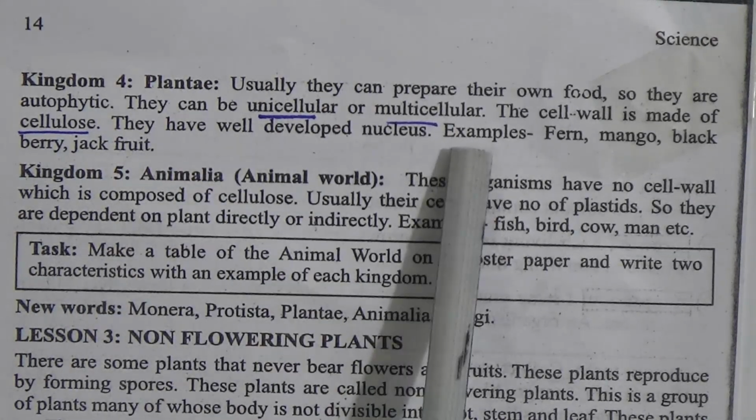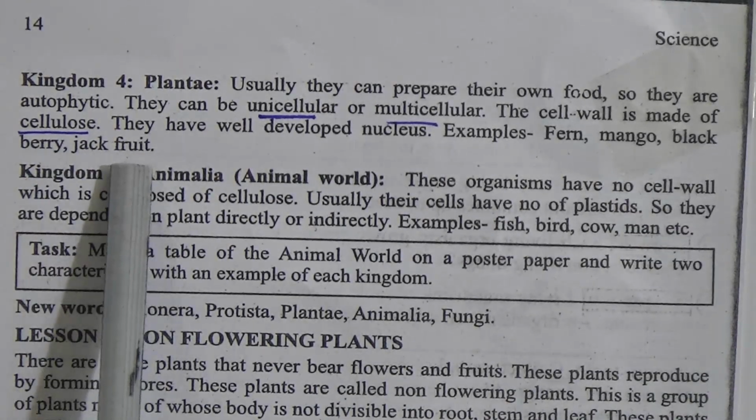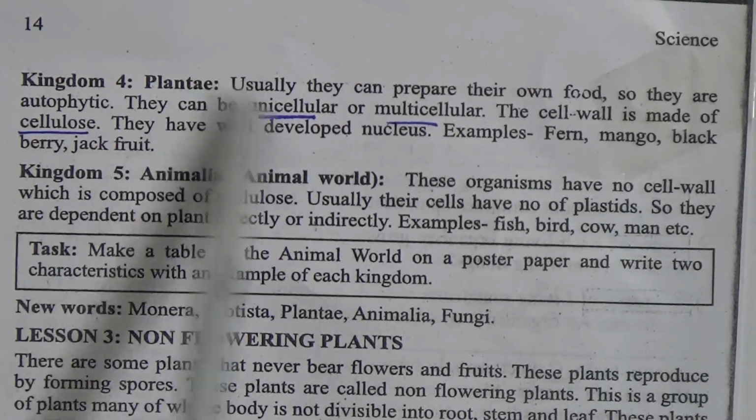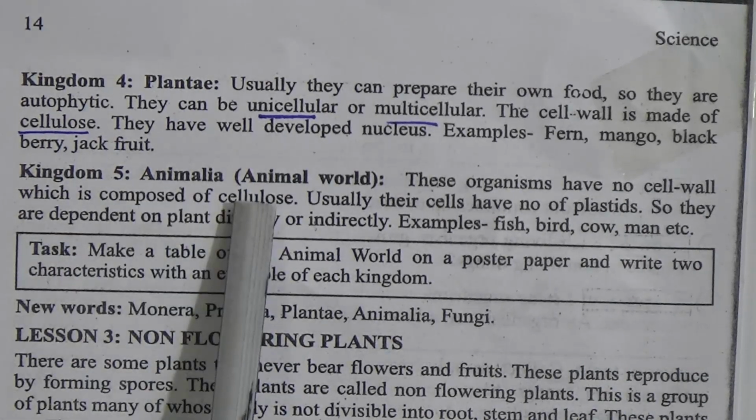They have a well developed nucleus. Example: fern, mango, blackberry, jackfruit. Plantae means the plants; the jackfruit tree and mango tree are in this kingdom, Plantae. Kingdom number 5, Animalia.